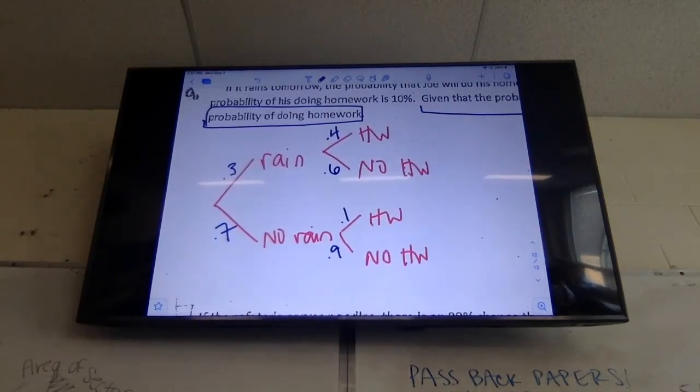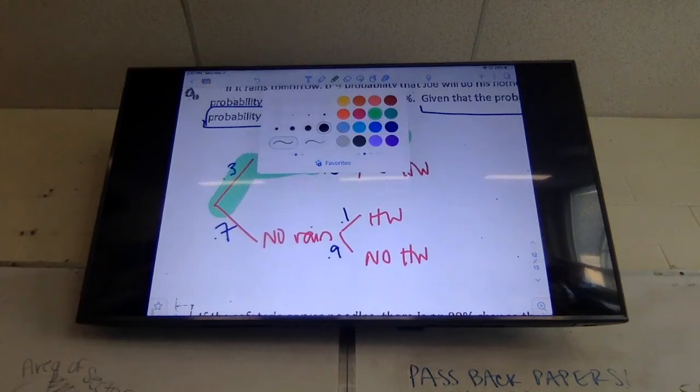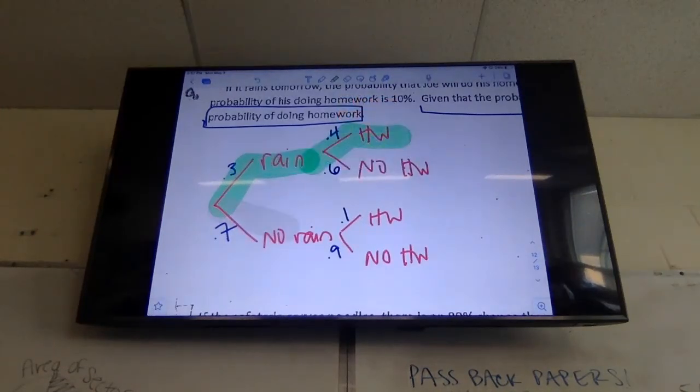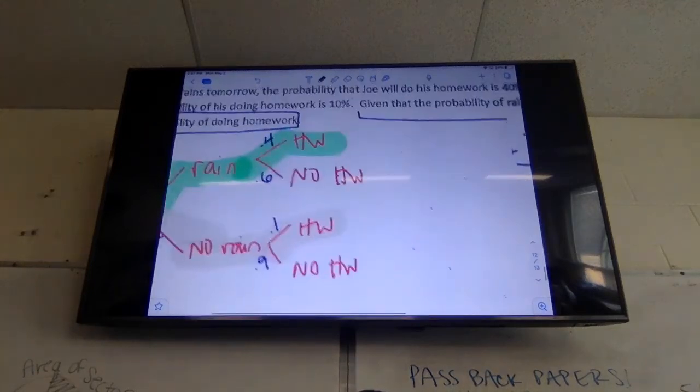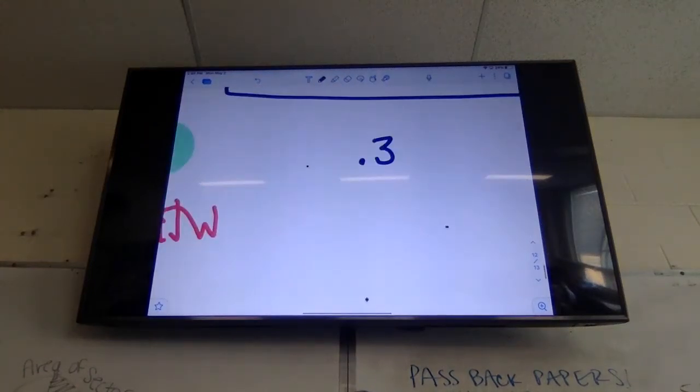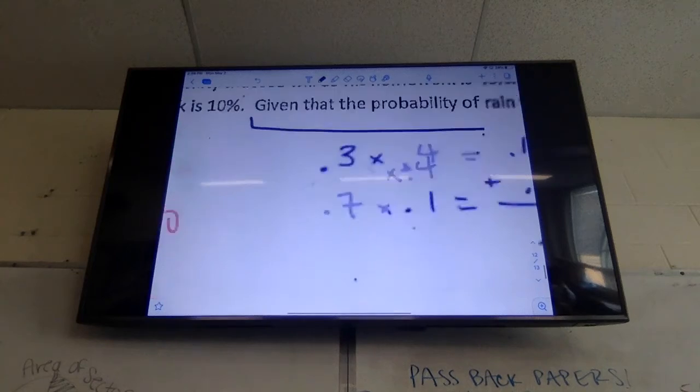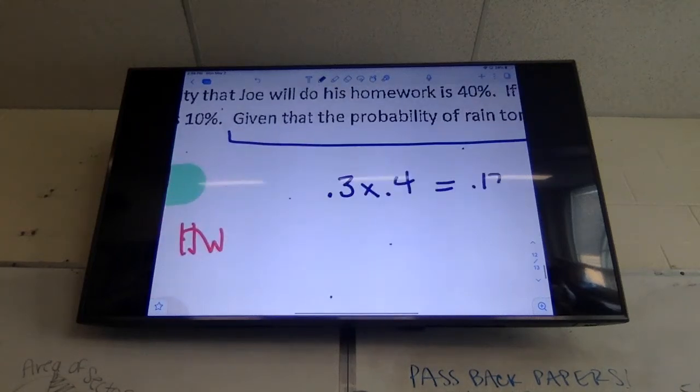Now, we want to find the probability of him doing his homework. There are two situations where he would do his homework. One is that it rains and he does his homework. The other is that it does not rain and he does his homework. Since I said that it could rain and he can do his homework, what do we do to those two numbers? What do we do when we hear "and"? In probability, when we hear "and," we're going to multiply them. So I'm going to do 0.3 times 0.4, and that gives me 0.12.